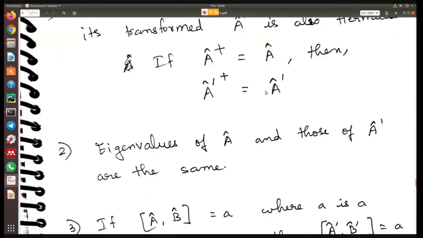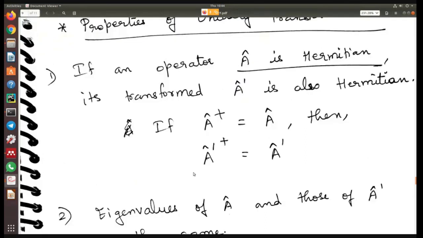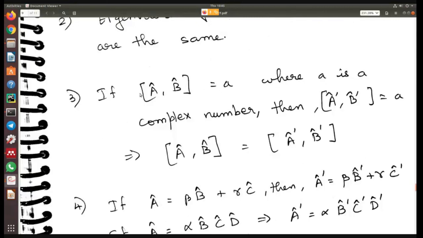That is, A dagger is A because A is Hermitian, so A dash dagger is also A dash, because A dash is a Hermitian operator. Then the eigenvalues of A and those of A dash are the same. For a unitary transformation, the eigenvalues of the original operator and the transformed operator are the same.